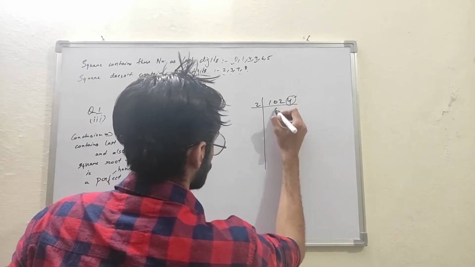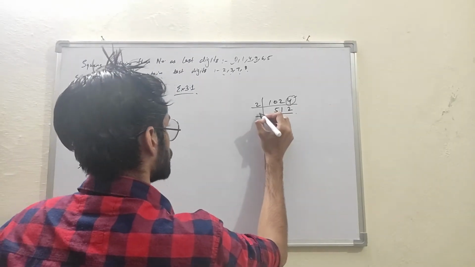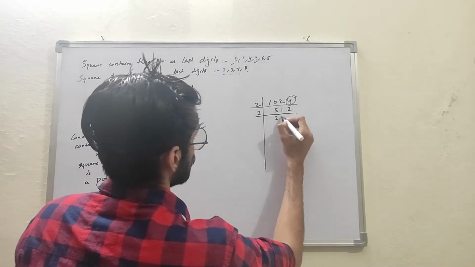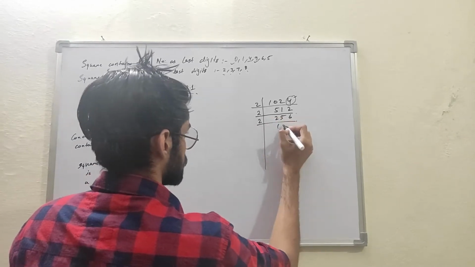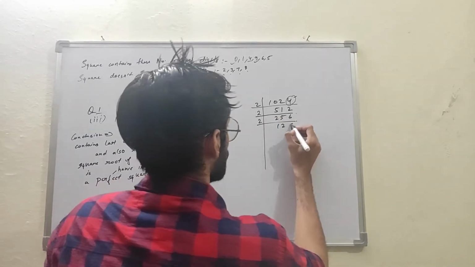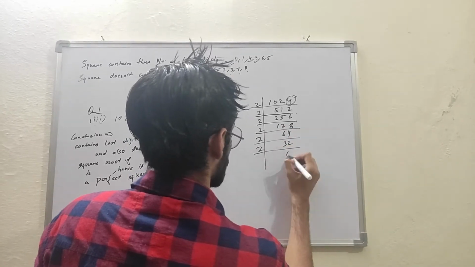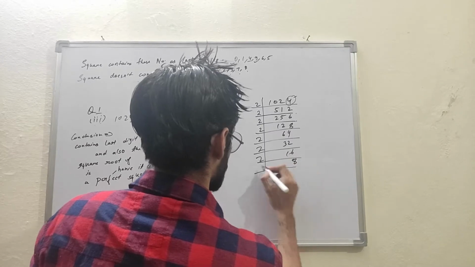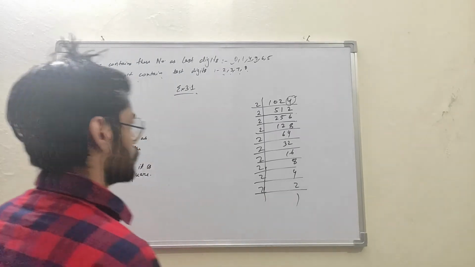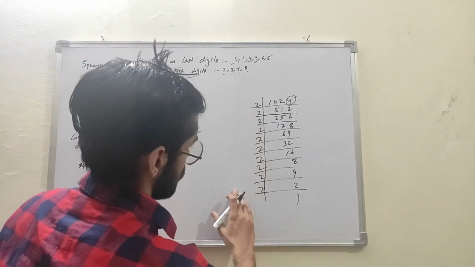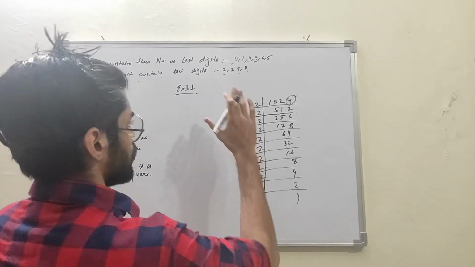2 5s are 10, 2 1s are 2, 2 2s are 4. Again 2 is present, so again this number will be divisible by 2. 2 2s are 4, 2 5s are 10, 2 6s are 12. Again 2 1s are 2, 2 2s are 4. So now here are prime factors only, 2 is divisible. So here are the factors.